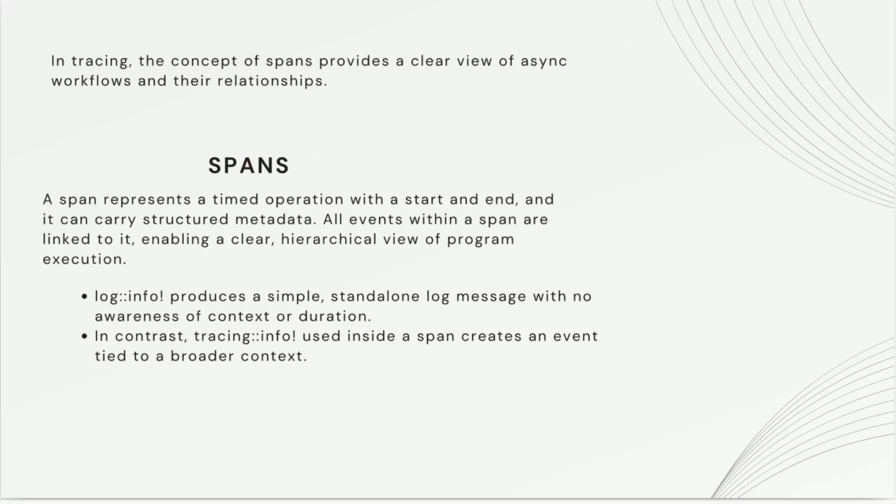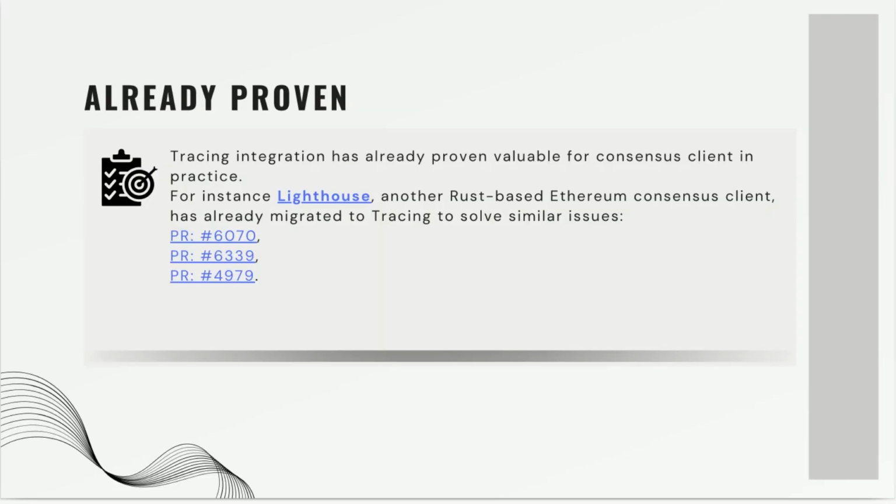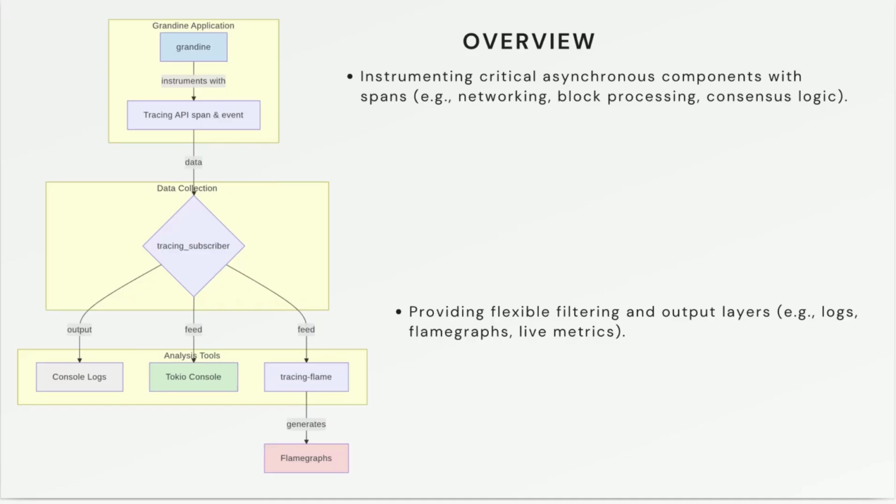So in contrast to the usual log info, which produces context-unaware messages, the new tracing info, when used inside a span, creates an event tied to broader context. And this approach is already proven in Lighthouse. So there is a visual representation of how it needs to look.